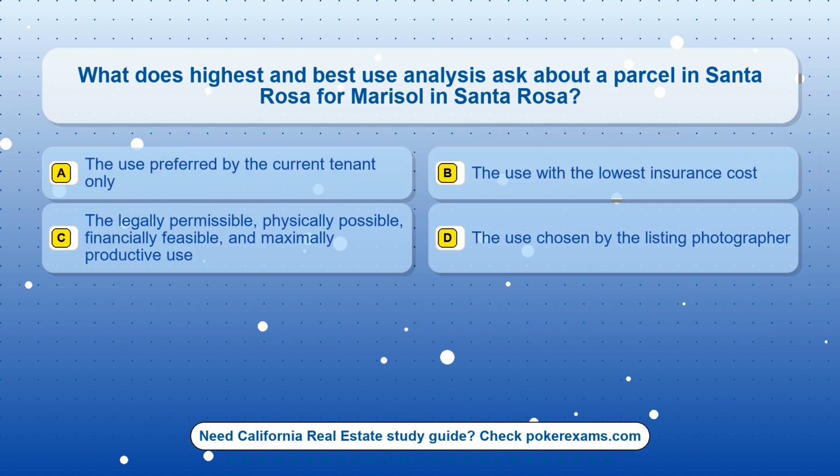Question 12. What does highest and best use analysis ask about a parcel in Santa Rosa for Marisol in Santa Rosa? Option A. The use preferred by the current tenant only. Option B. The use with the lowest insurance cost. Option C. The legally permissible, physically possible, financially feasible, and maximally productive use. Option D. The use chosen by the listing photographer.